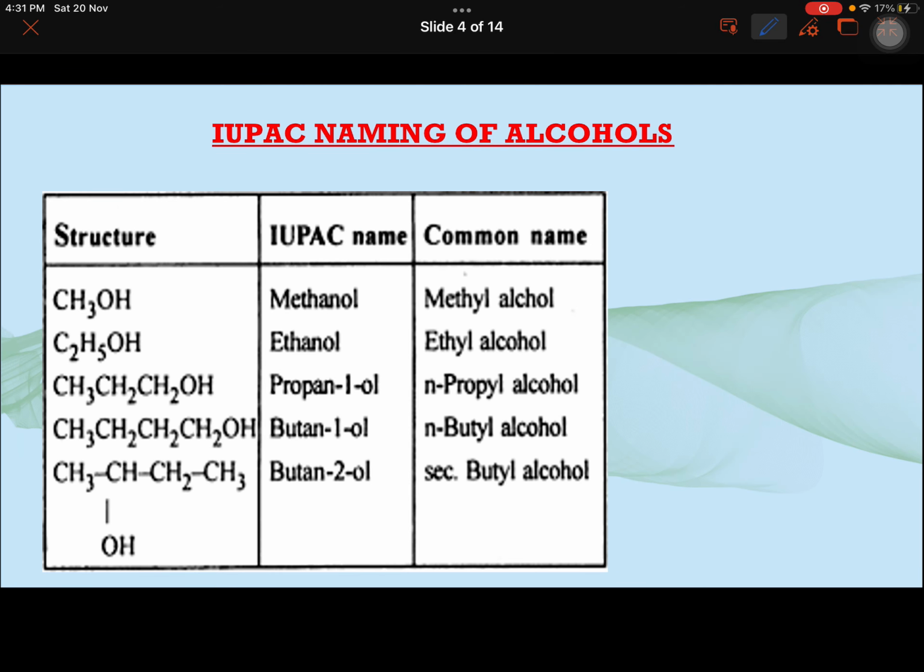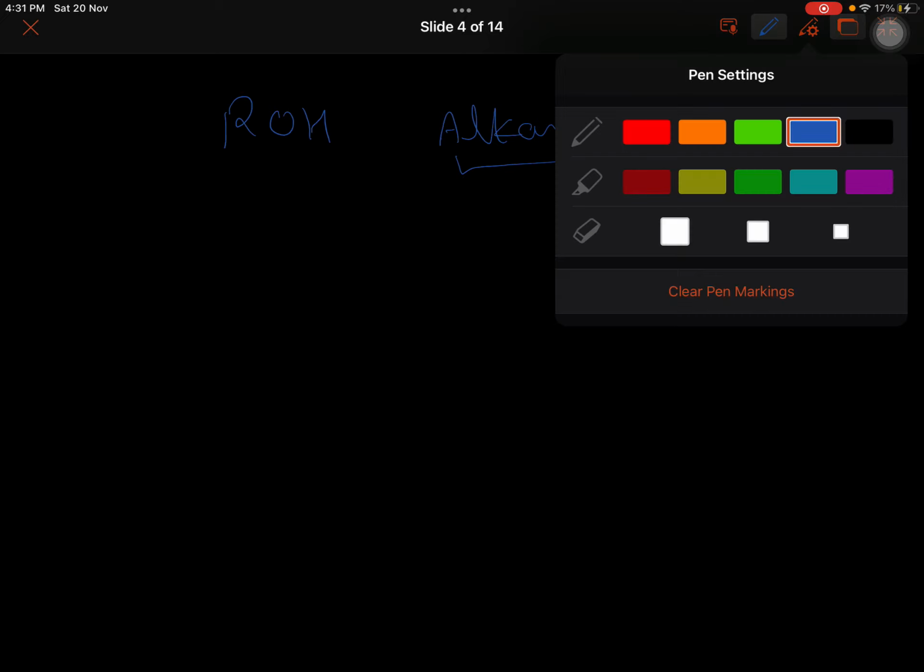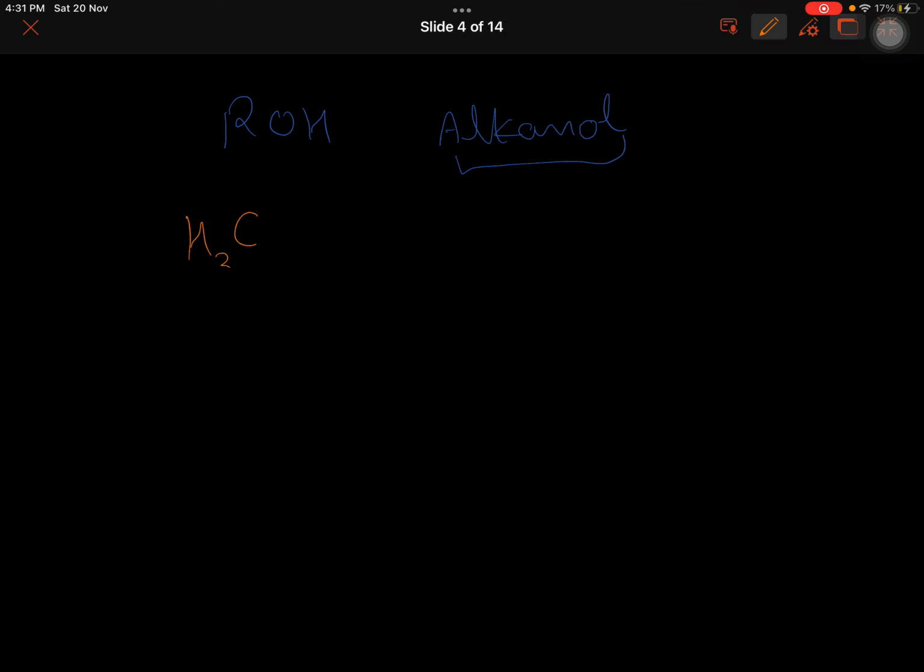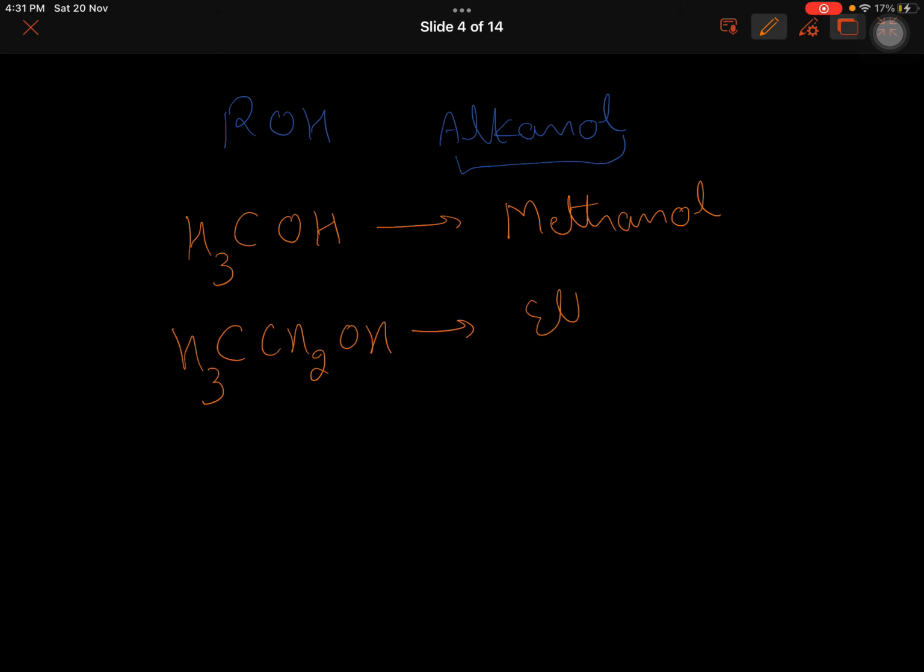IUPAC nomenclature of alcohols. Alcohols, ROH is the general formula, and they are called alkanols. The E of the alkane is to be dropped and replaced by ol. For example, if I have CH3OH, the alkane is methane. There is one carbon. Drop the E, put the ol suffix, and it becomes methanol. CH3CH2OH is ethanol.